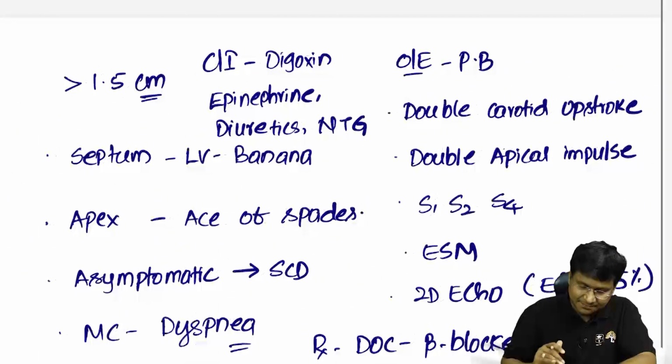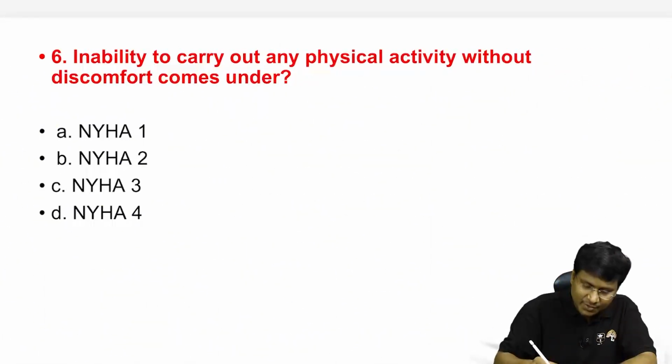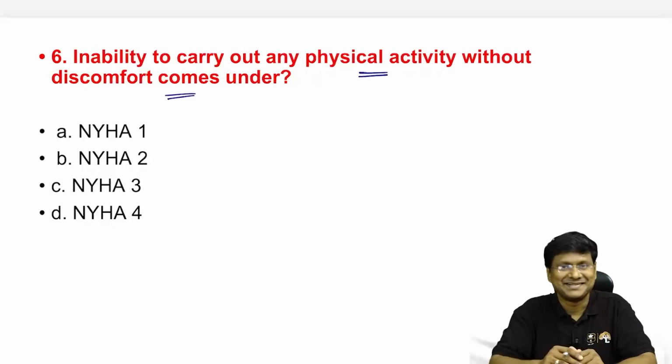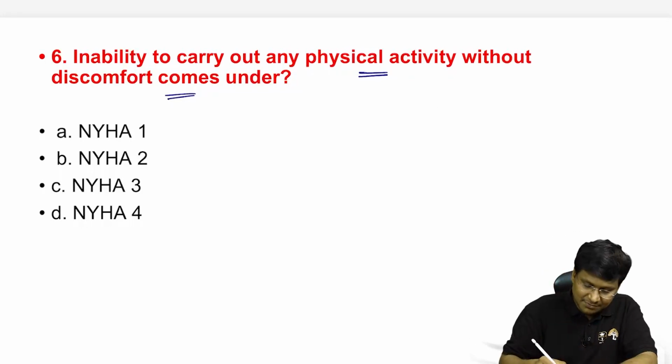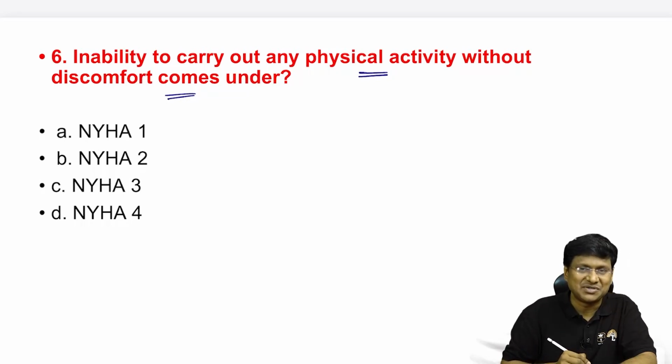Next question. Inability to carry out any physical activity without discomfort comes under NYHA class 1, 2, 3 or 4. Now, the NYHA classification, what is it called?